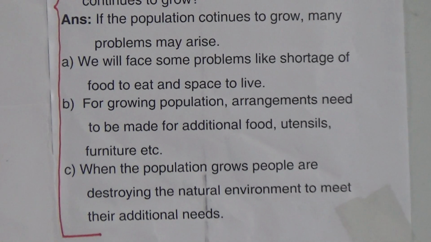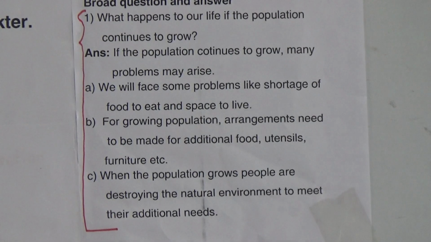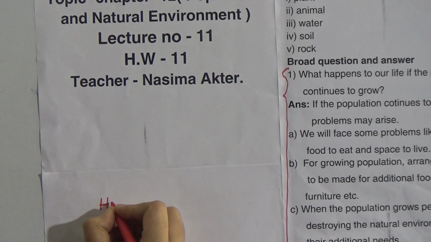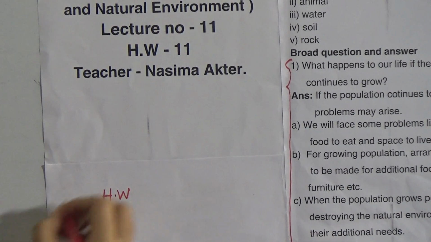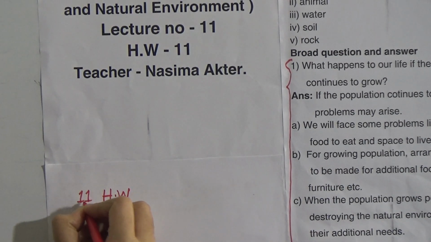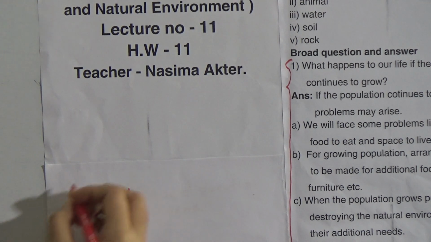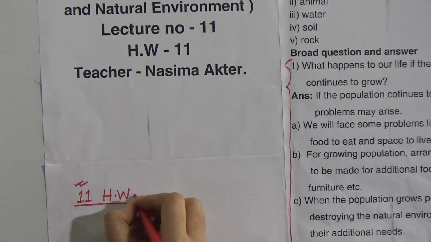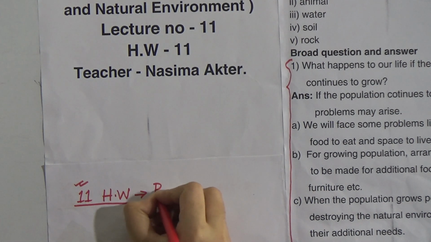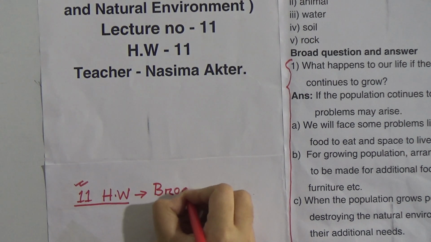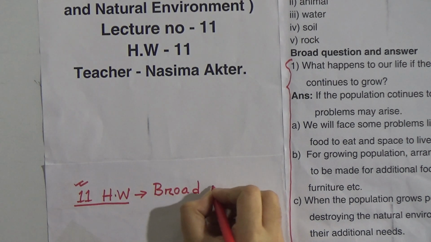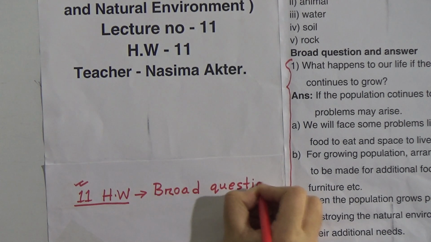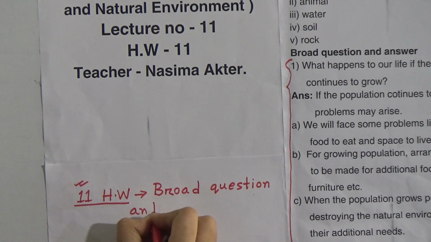Now I will give you some SW, and your SW will be, this is 11 number SW. Remember that when you will do your SW, please write down the SW number, and your SW will be broad question and answer.